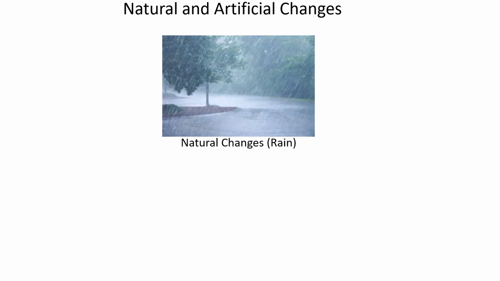So in this slide, we are now going to learn about natural and artificial changes. So let's learn what is natural changes. Natural changes. Many changes happen naturally, such as volcanic explosions, rain, cyclones, hurricanes, and earthquakes. They are known as natural changes.